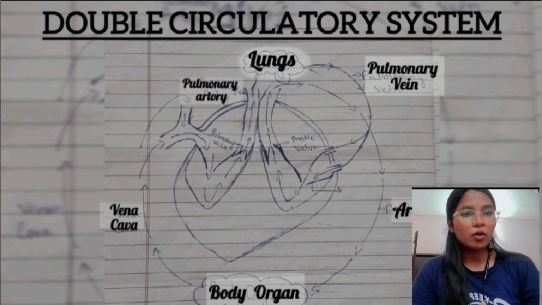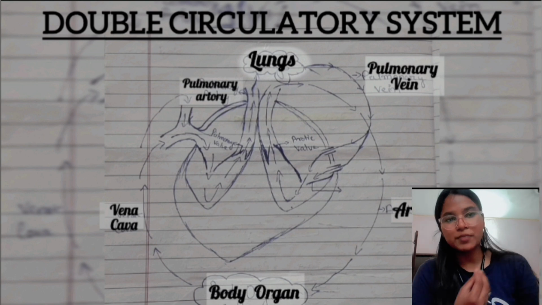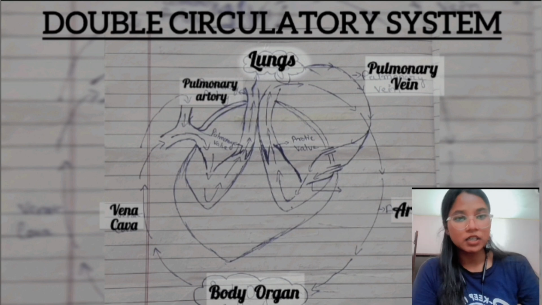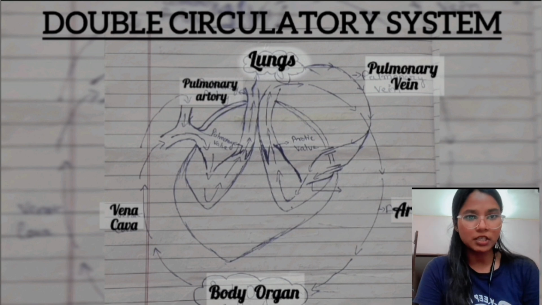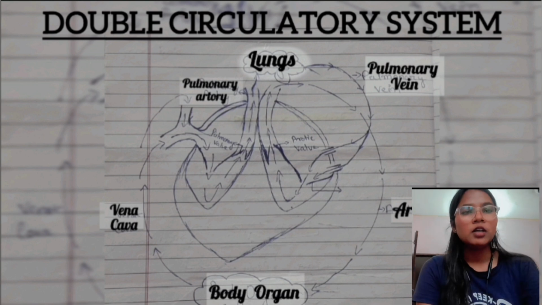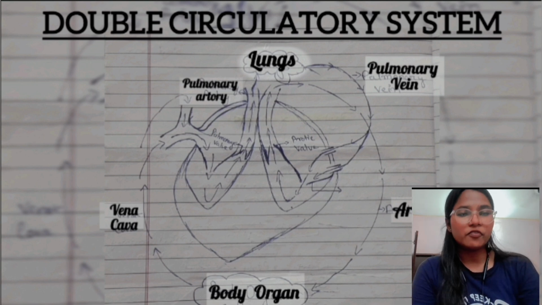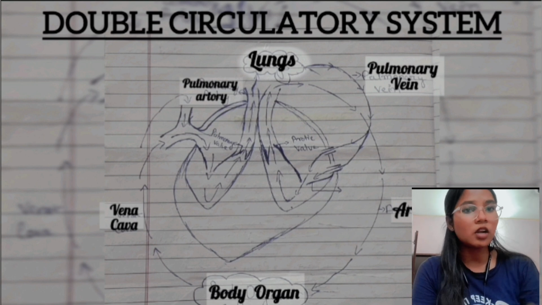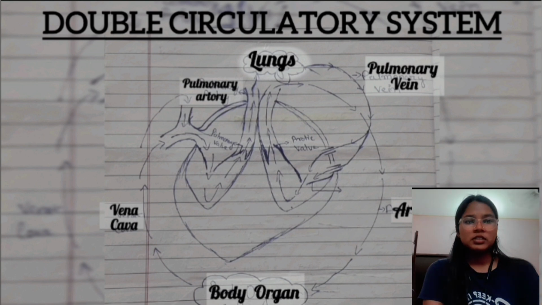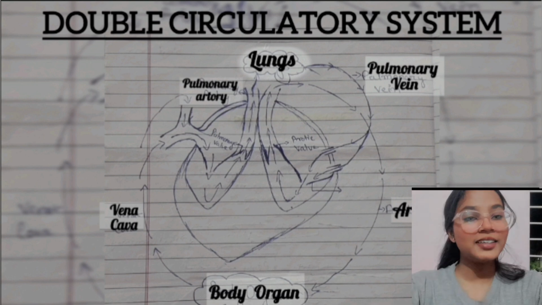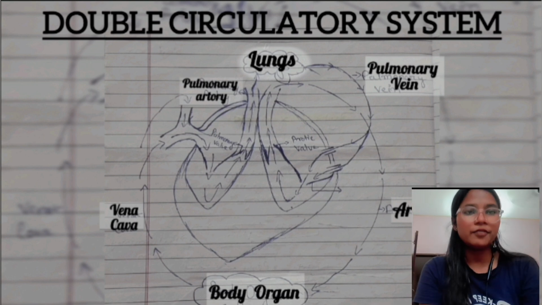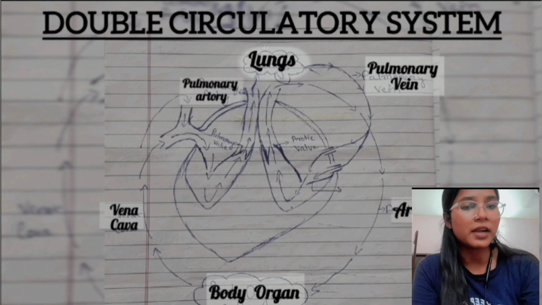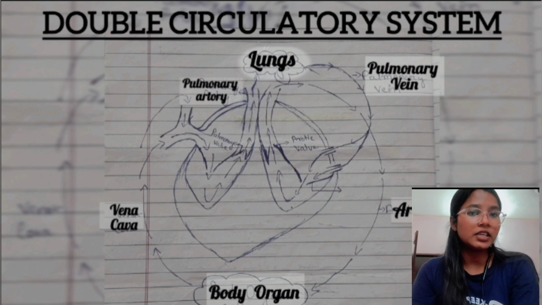Now I'm showing some pictures of a heart which show the process of double circulatory system, and some veins involved with the heart. This makes it clear why double circulatory system is better.